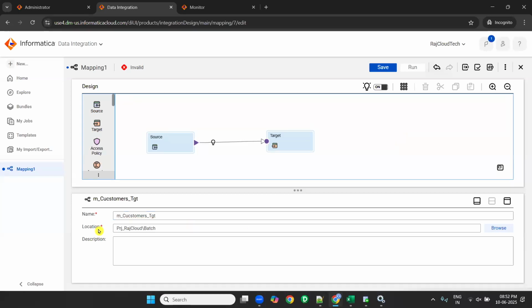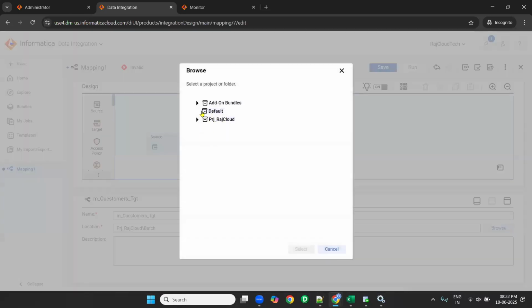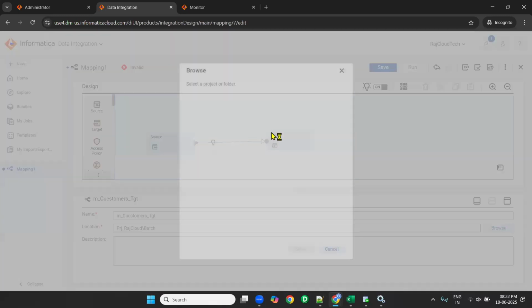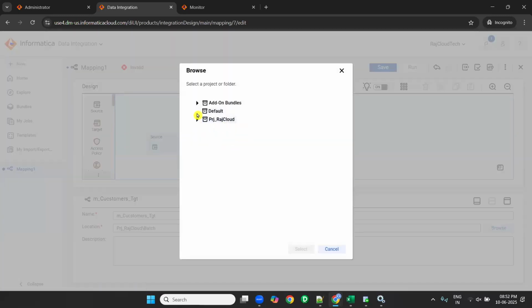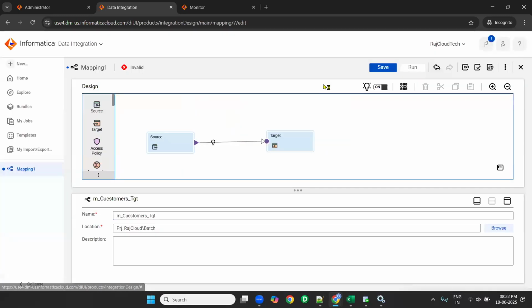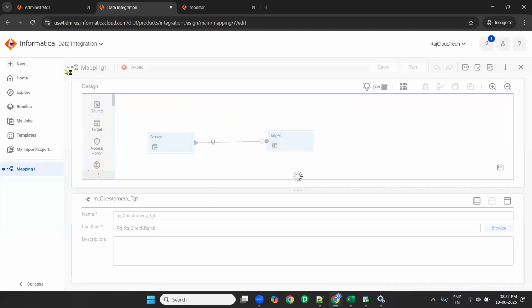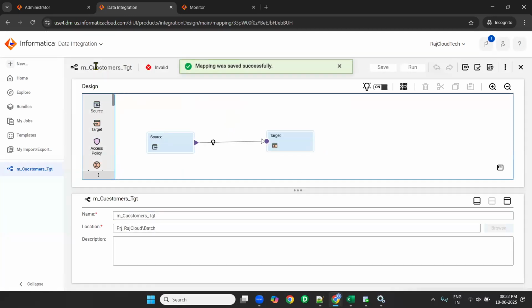Where is it saving? The location is PRJ Raj Cloud Tech batch. If you have any other projects or folders, you can browse here and select. If you have another project, another folder, you can decide where to save it here. So once you have created the name of the mapping, save. Now when you save, it will change here. See, the mapping name is changed.